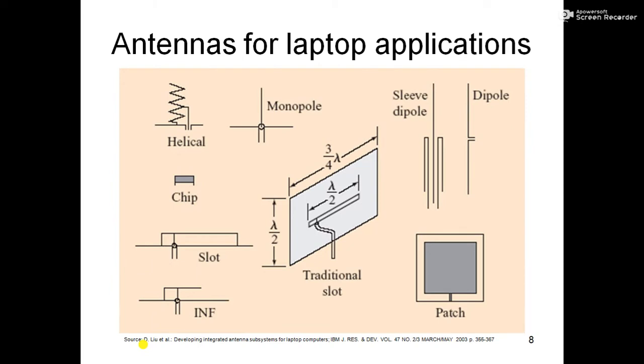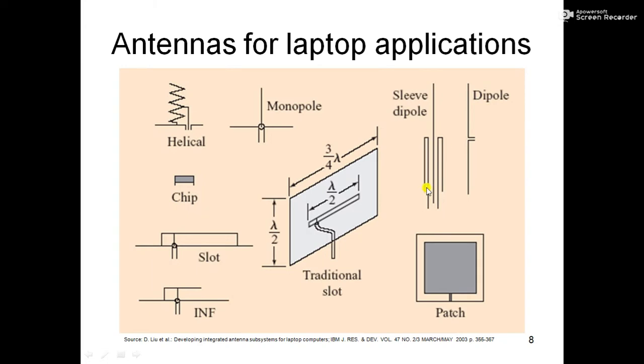This is the kind of antenna used in old 2G mobile phones. Then we have the traditional slot antenna. You can see here, this is a metallic structure, and here we have a slot and a feeding line. So this acts like an antenna. So we have these various types, then the sleeve dipole.